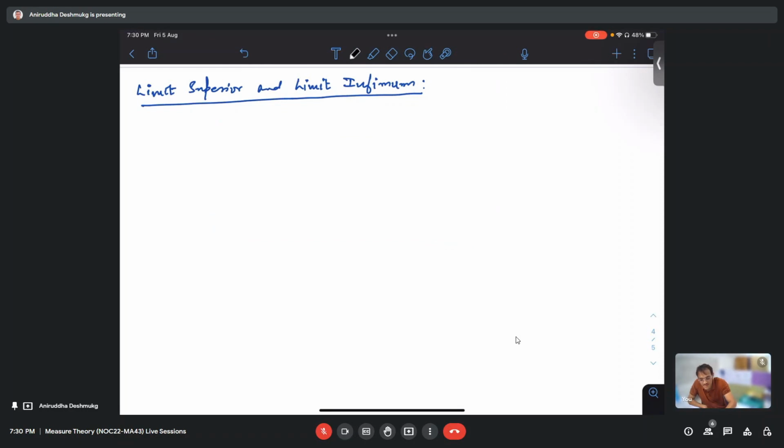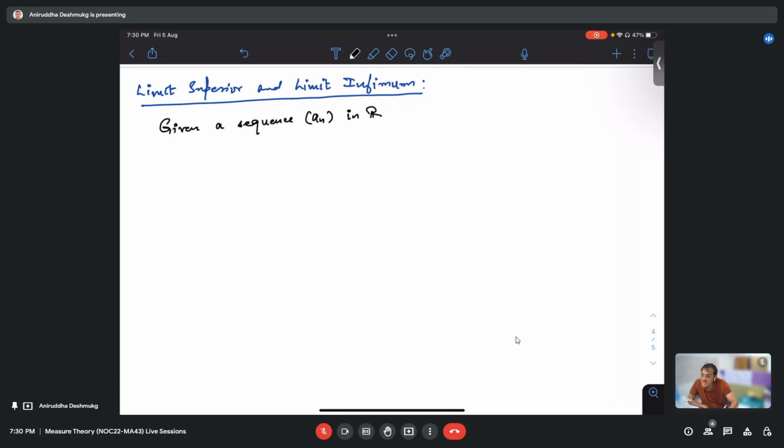First, we take the supremum from a sequence, then take the limit of that. It's a monotonic sequence, so it will have some convergence. Either it will converge to infinity or minus infinity, or it will converge to a finite value. But it will converge. Correct, it's a decreasing sequence.